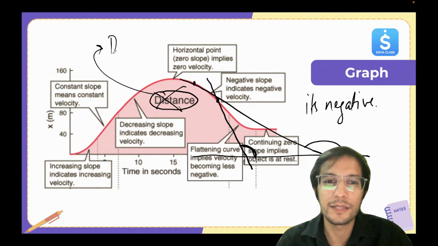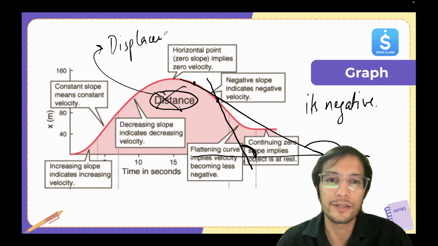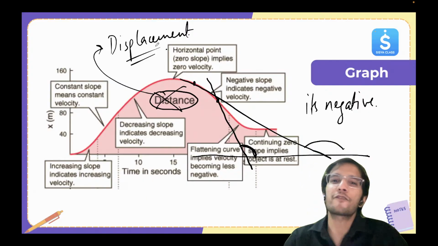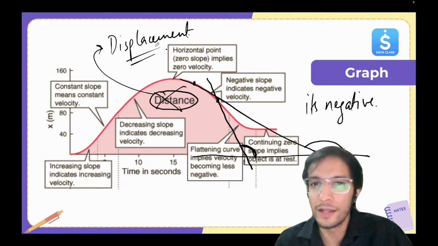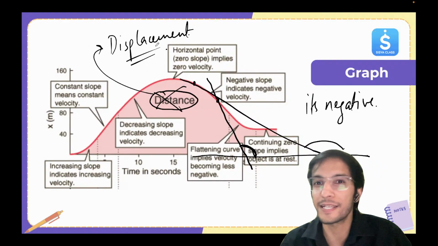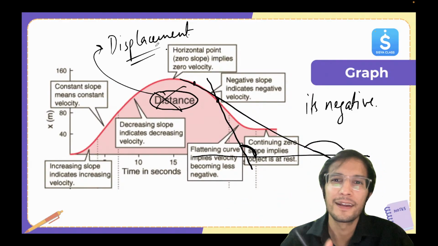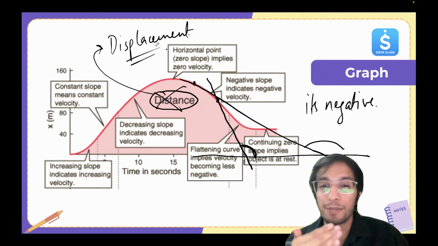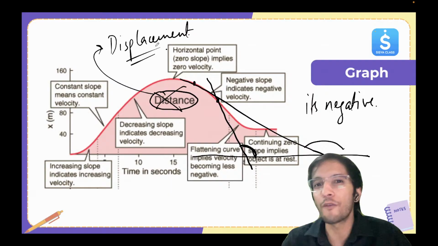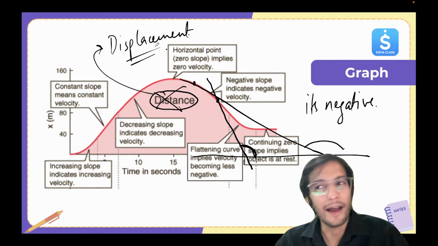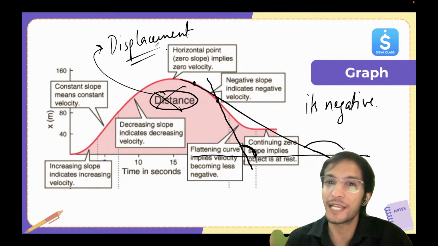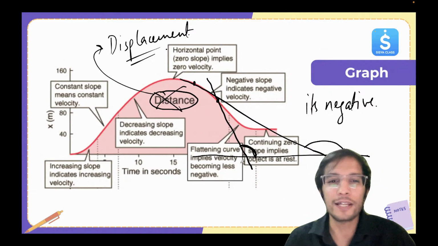It should be displacement. So this is very, very important. Displacement can decrease. So let's say I start from my house, go to school, and then come back to my house. My displacement is zero because my initial and final point is the same. But the distance will be the length of the path which I covered from home to school and then school to home. That I have to add. That will give me distance. But for displacement, it will be zero. Okay. Now let's look at the next graph.